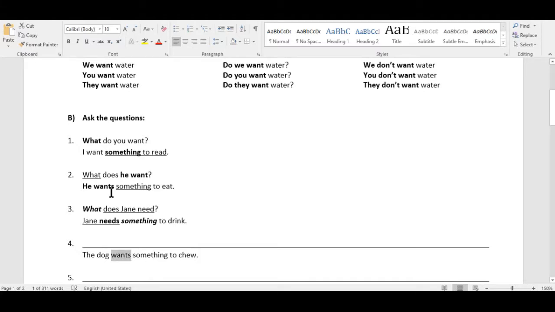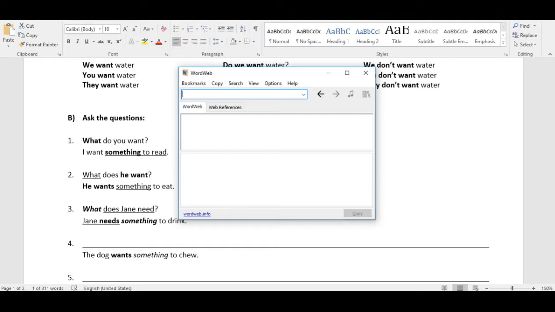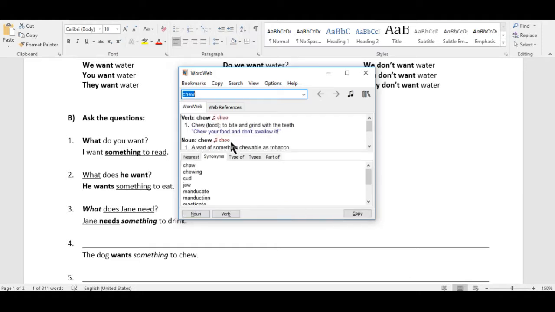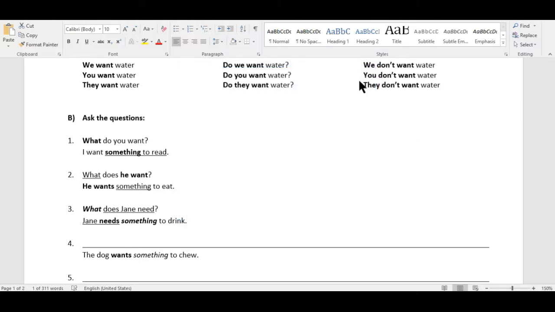4. The dog wants what? Something to chew. To chew, to put in the mouth and destroy with the teeth. Remember to use our fantastic dictionary. Chew: food, to bite and grind with the teeth, like bubble gum, for example. The dog wants something to chew. What does the dog want? The dog wants something to chew.